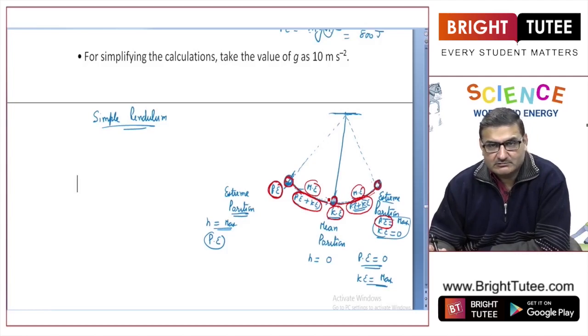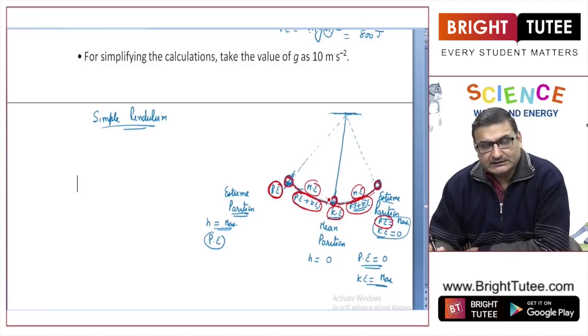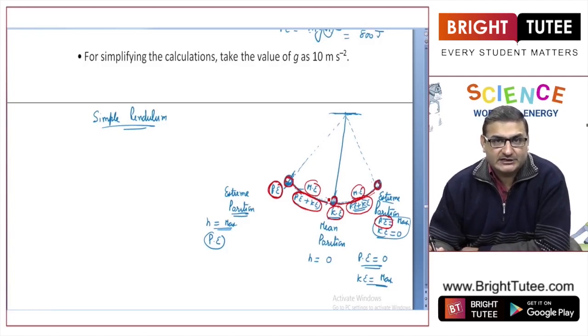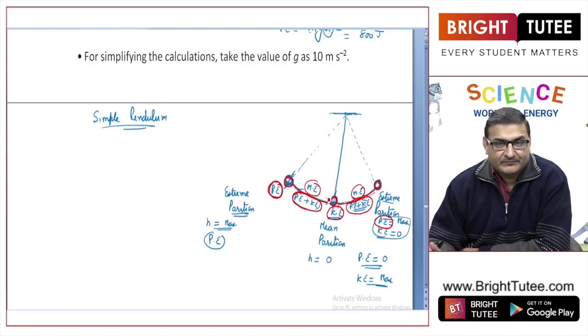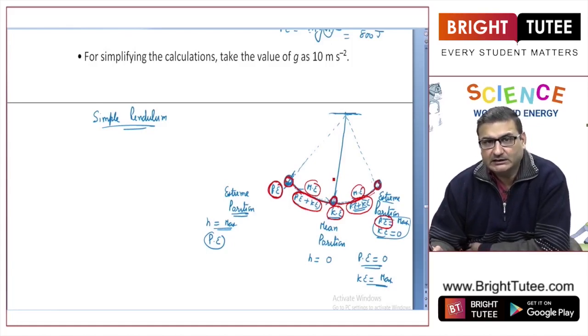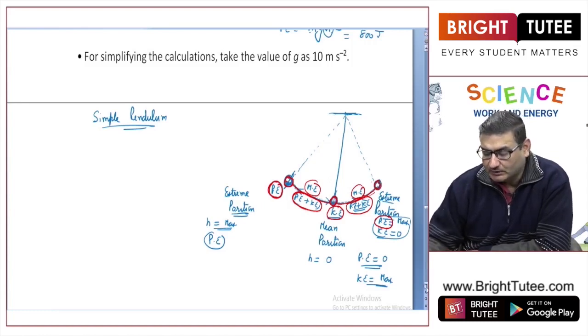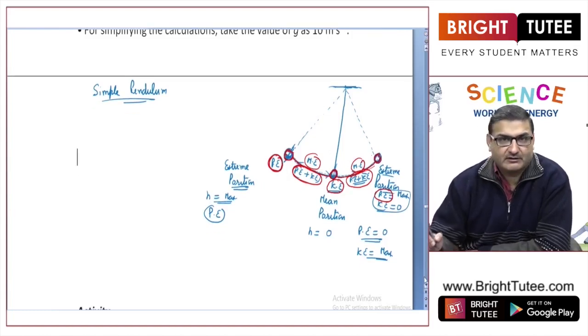So this is also a very important question that is normally asked, that we need to explain the energy conversion in the case of a simple pendulum. So we have to draw this figure also and we have to explain properly, because probably it will be a minimum 2 marker and normally a 3 marker question. Clear? Fine. So this is all about the law of conservation of energy.